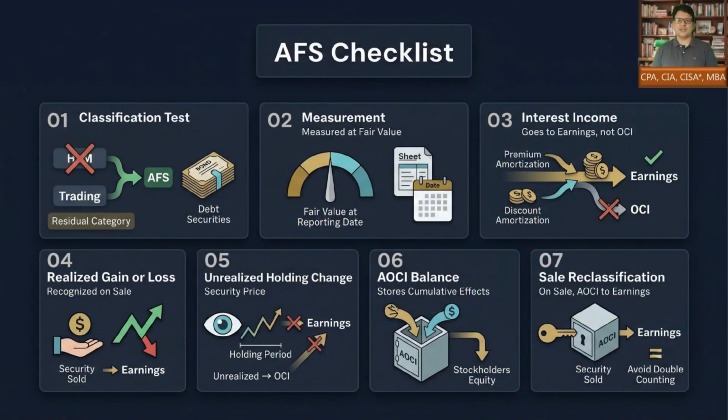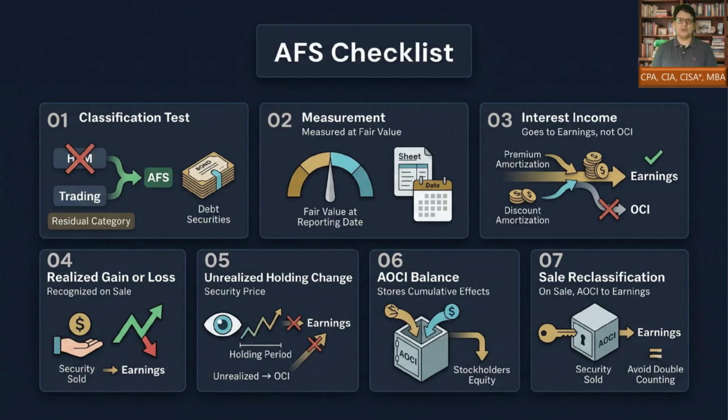Let us close with the AFS checklist. First, AFS applies when the security is not HTM and not trading. Second, the security is measured at fair value on the balance sheet. Third, interest income, including premium and discount amortization, goes to earnings, not OCI.